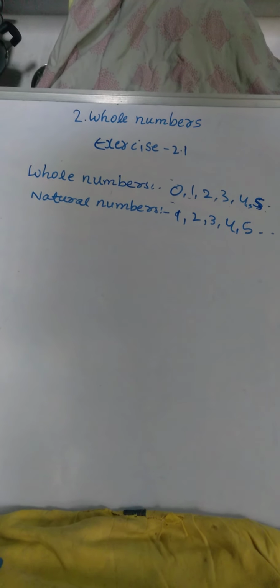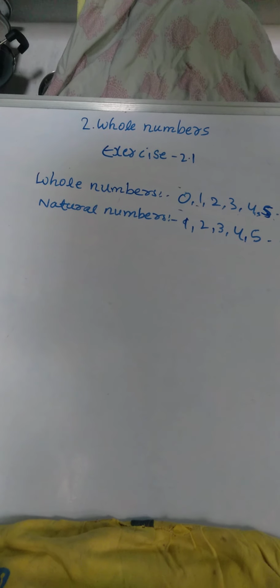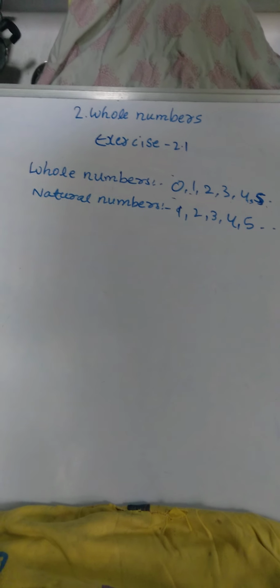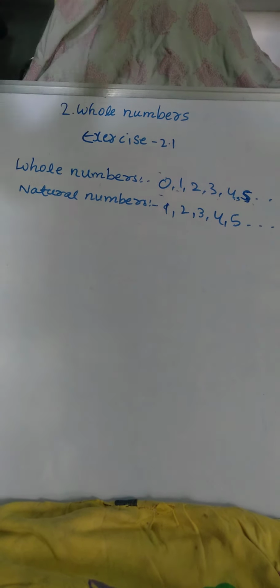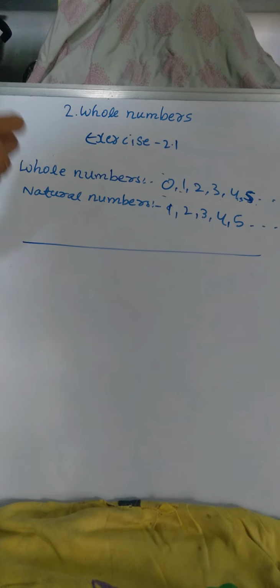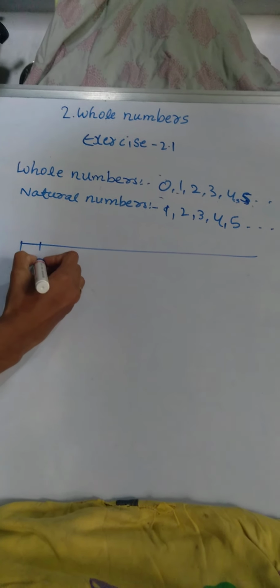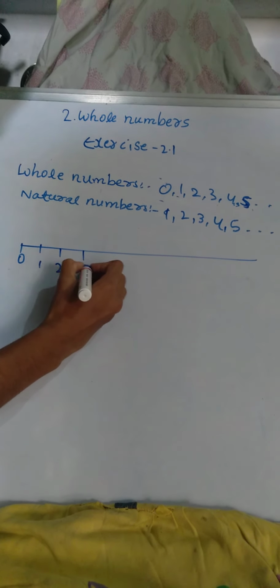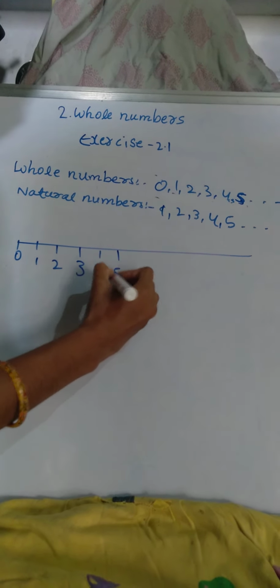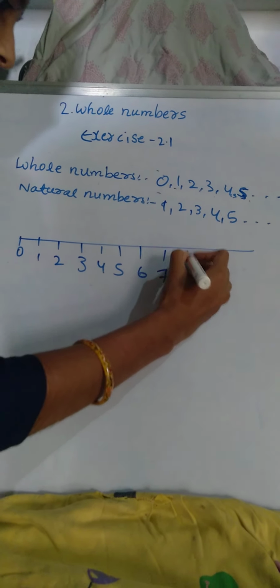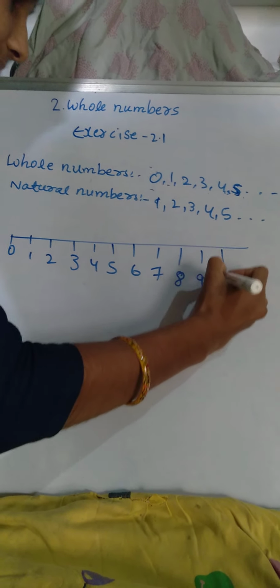Then sixth question. We can't show the smallest whole number on the number line. Okay, let us draw a number line. We can't show smallest on number line. So once we'll draw all that. 0, 1, 2, 3, 4, 5, 6, 7, 8, 9 and 10.